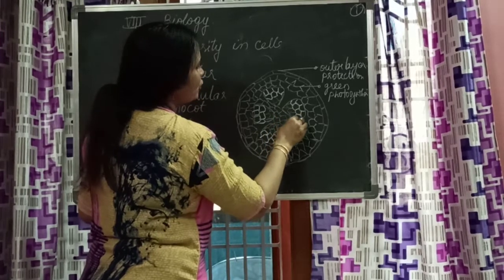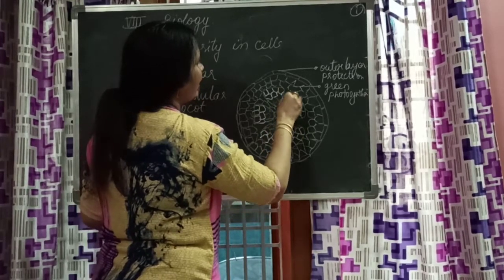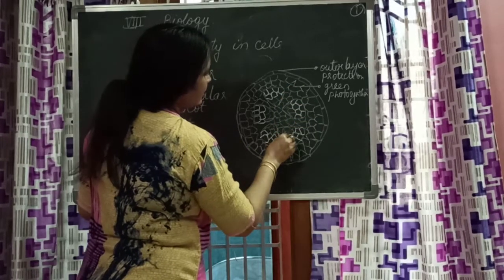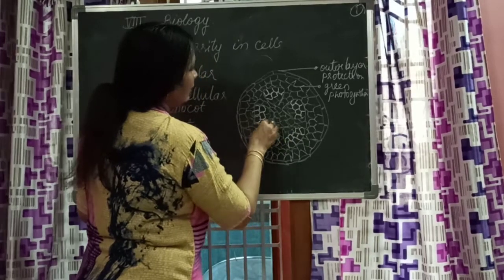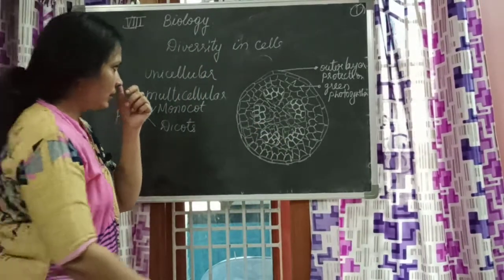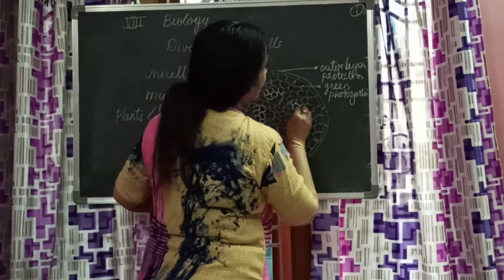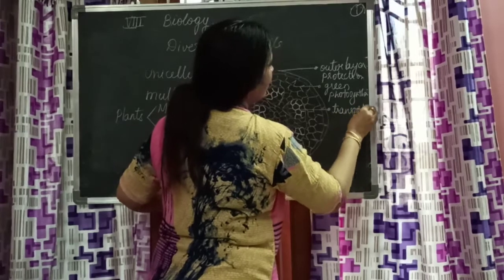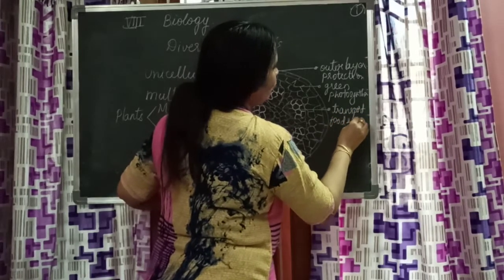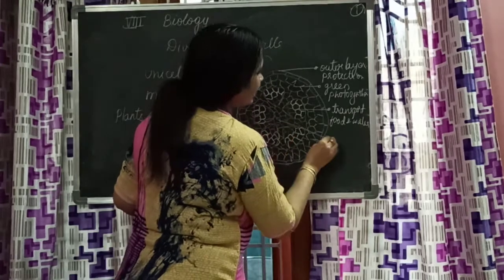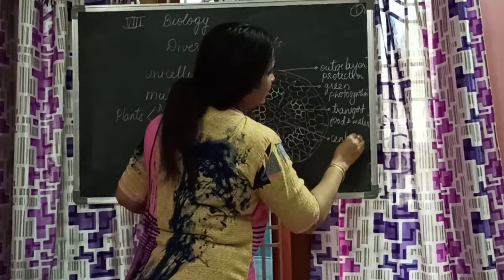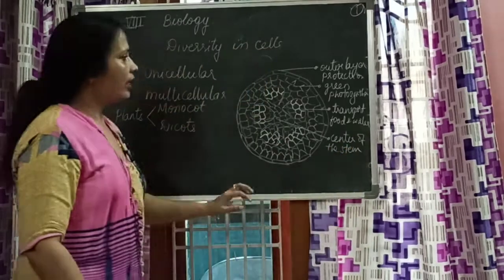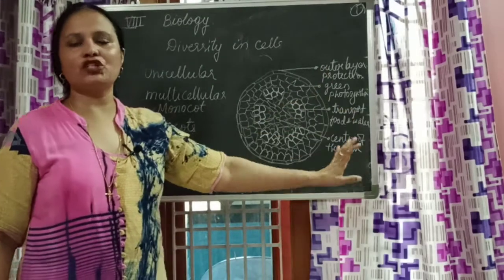If you observe any tender plant, inside there is a hollow, an empty space will be there. That is this. So now let us see. This is transport. Transport what? Food and water. And then this one is the center of the stem, right? So there are four parts which are visible.